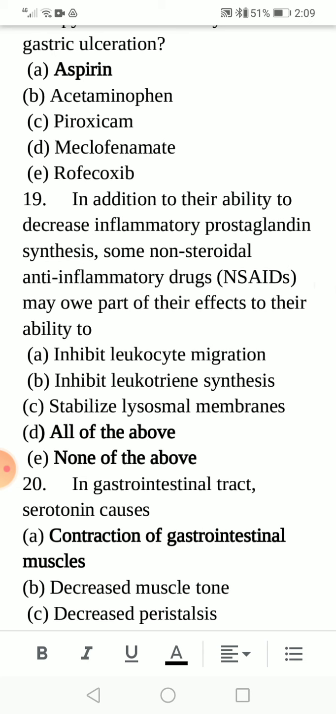In addition to their ability to decrease inflammatory prostaglandin synthesis, some non-steroidal anti-inflammatory drugs may owe part of their effects to their ability to: option A, inhibit leukocyte migration; option B, inhibit leukotriene synthesis; option C, stabilize lysosomal membranes; D, all of the above; and E, none of the above. The correct option is all of the above.